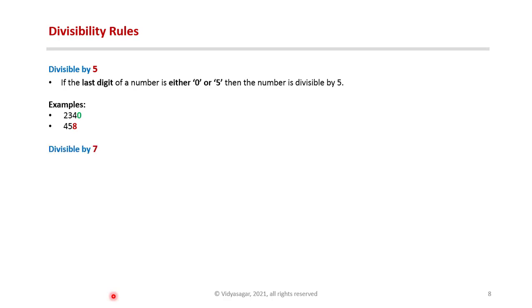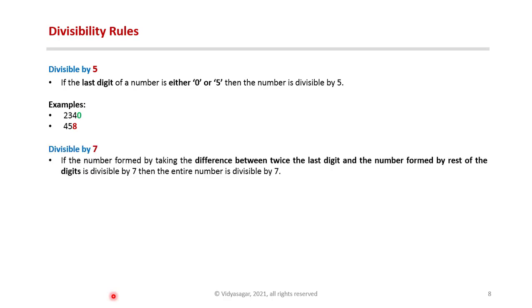Divisible by 7. This rule is a little bit tricky. If the number formed by taking the difference between twice its last digit from the rest of its digits is divisible by 7, then the entire number is divisible by 7. For example, 231 is divisible by 7 because twice its last digit, which is 1, subtracted from the rest of its digits, which is 23, gives 21. 21 is divisible by 7, so the entire number, that is 231, is divisible by 7.